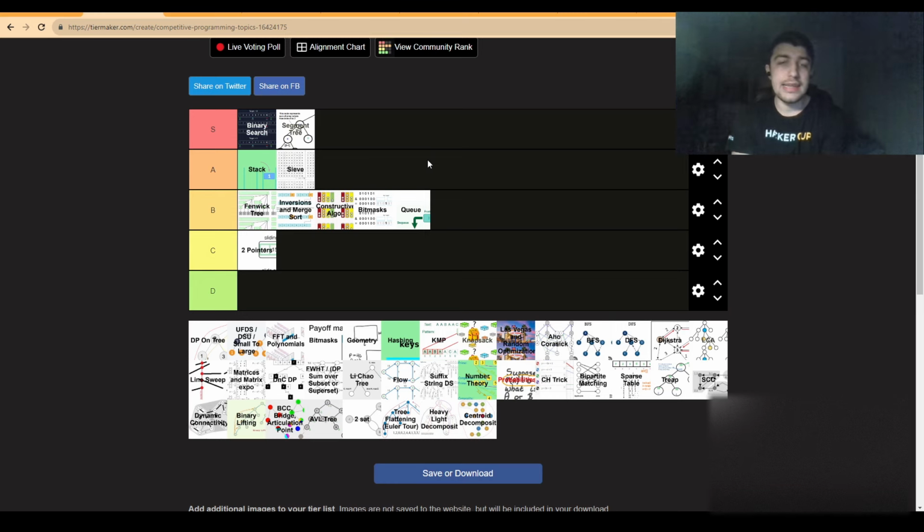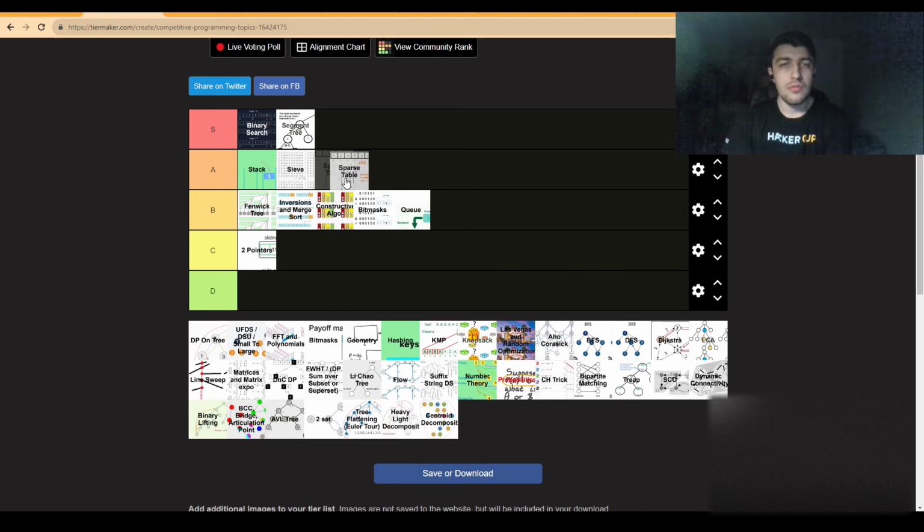Again, a solid data structure, but also a data structure that tends to consume a lot of extra memory, and it's also part of the broader data structure set. Again, I will put it as B tier. I don't think it's really the, sorry, as A tier for now. It's a good one, but not the most solid one out there.